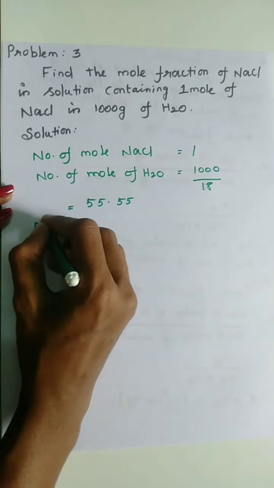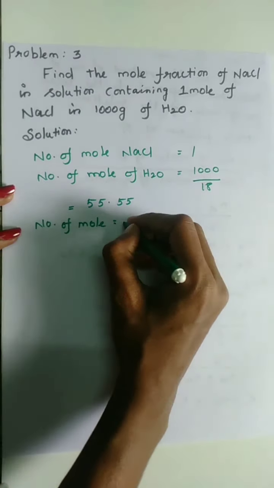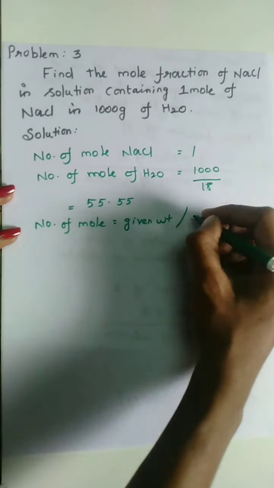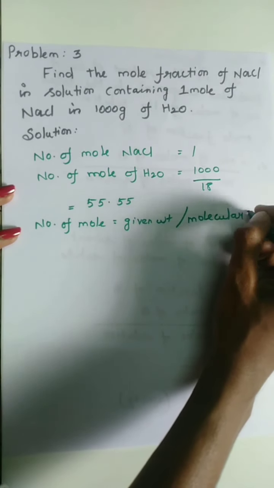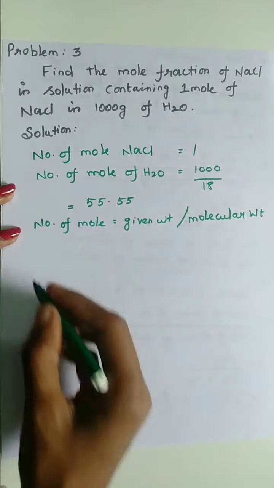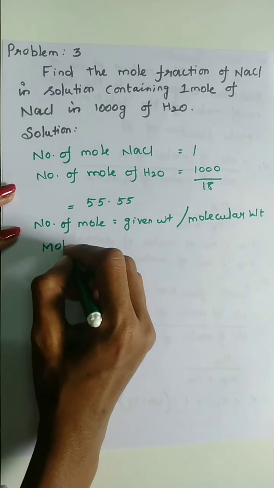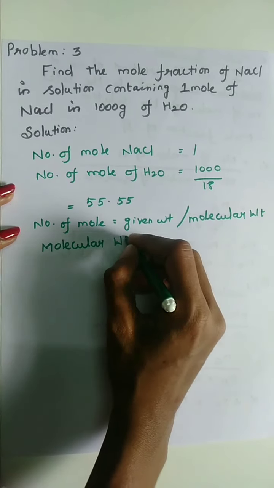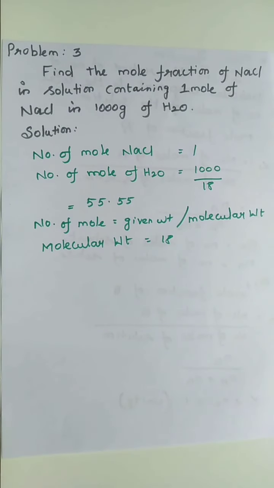So number of moles is equal to given weight divided by molecular weight. So the molecular weight is 18. So what do we have to find here? Only the mole fraction of sodium chloride we have to find.